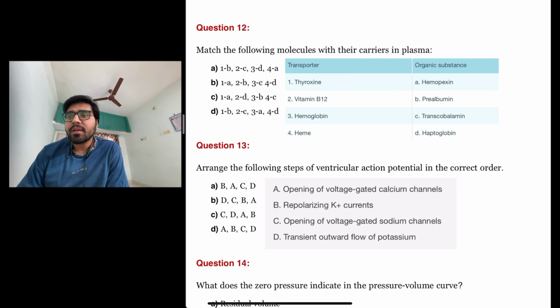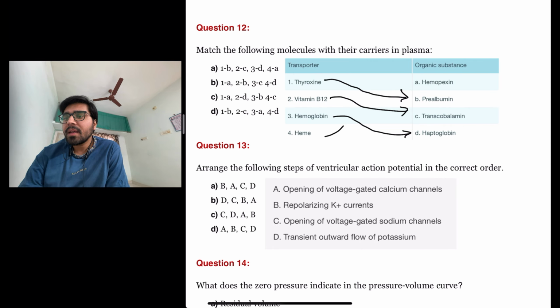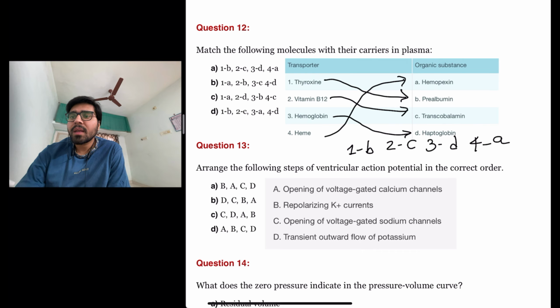Match the following molecules with their carriers in plasma. Thyroxine as an organic substance as a carrier is prealbumin. Vitamin B12 organic substance as a carrier is transcobalamin. Hemoglobin, the carrier is haptoglobin, and the heme carrier is hemopexin. So the answer here is 1B, 2C, 3D, 4A. So the answer here is A.